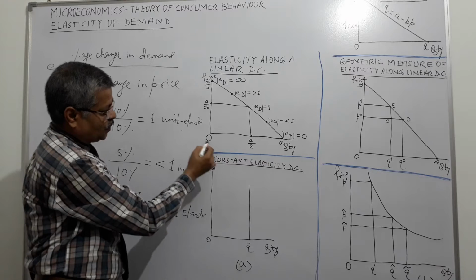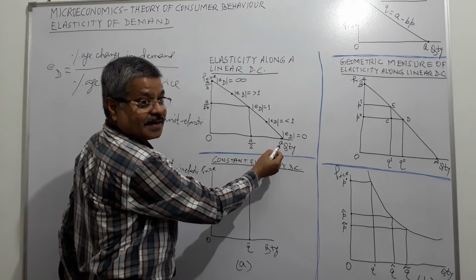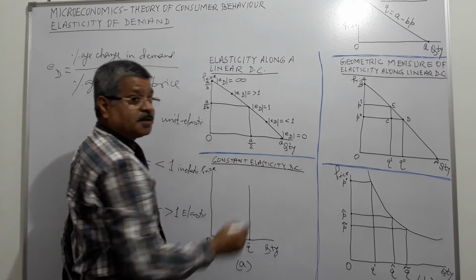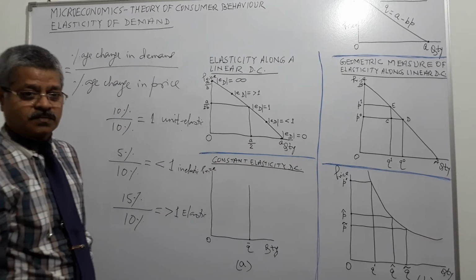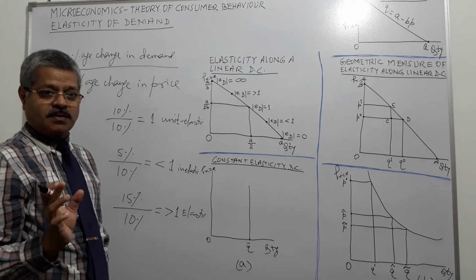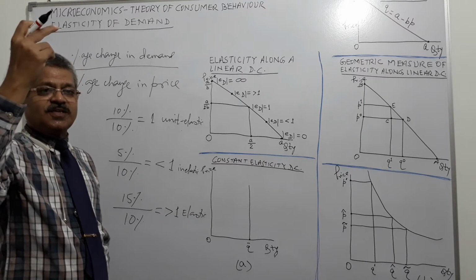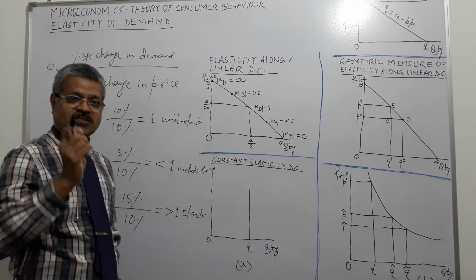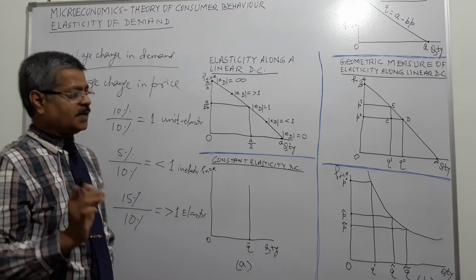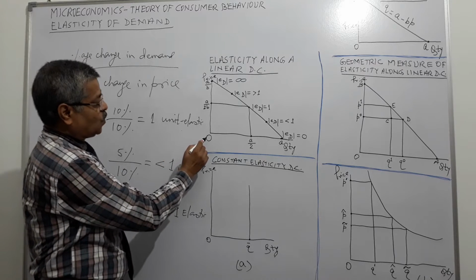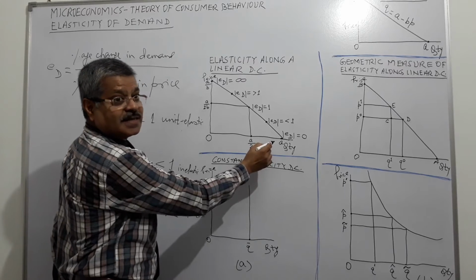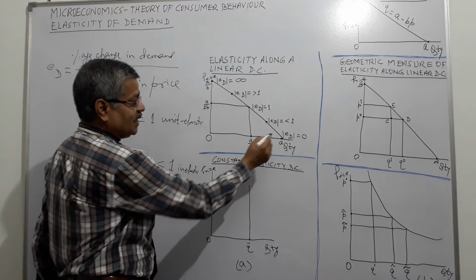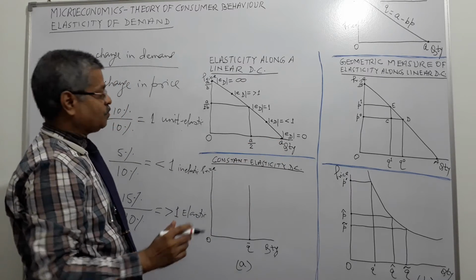At price 0, quantity demanded is A. Since price is 0, elasticity of demand is 0. See, what is elasticity of demand? Percentage change in quantity demanded of a good divided by percentage change in price of that good, right? Here price is 0, quantity demanded is A. This is the quantity demanded, from here to here. Elasticity of demand is 0.